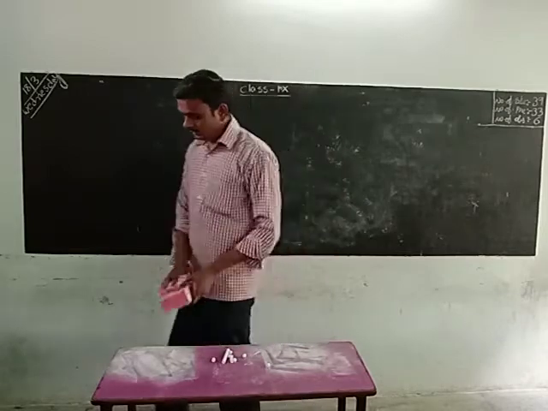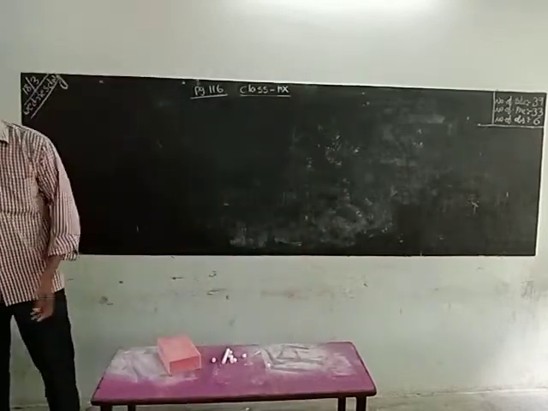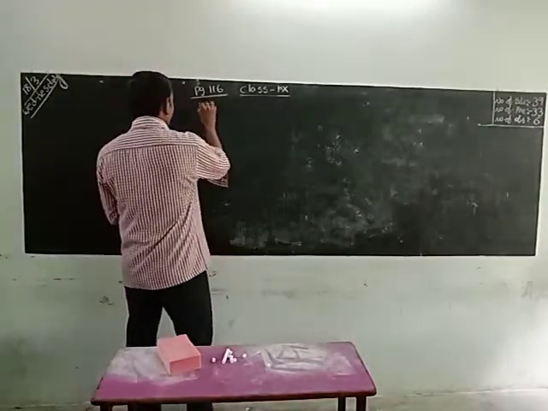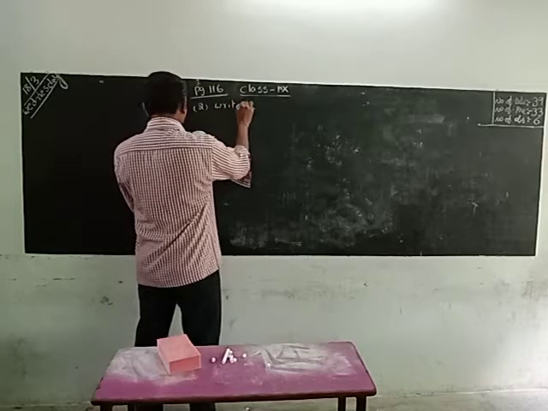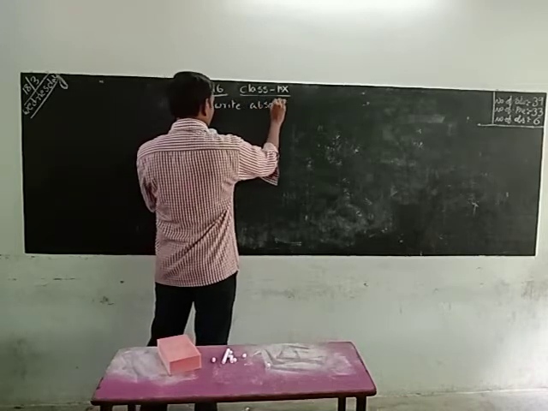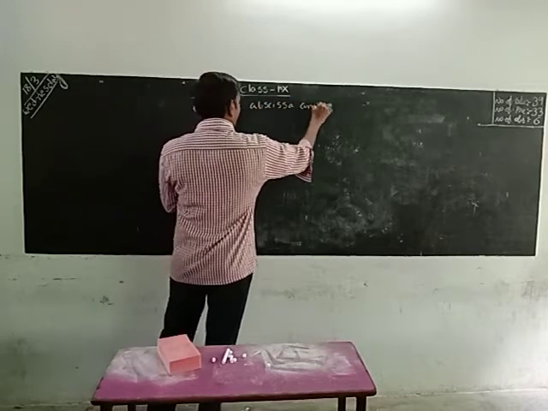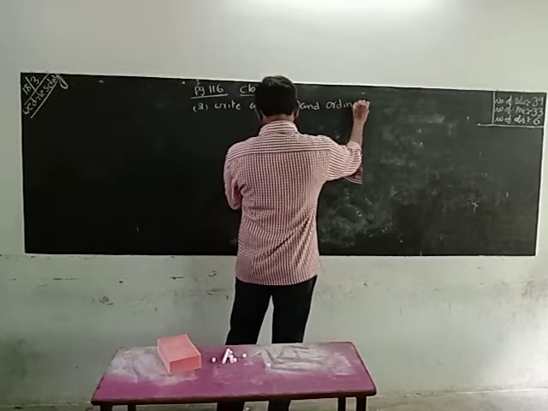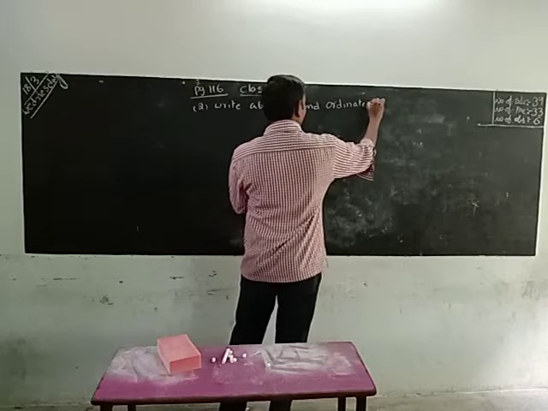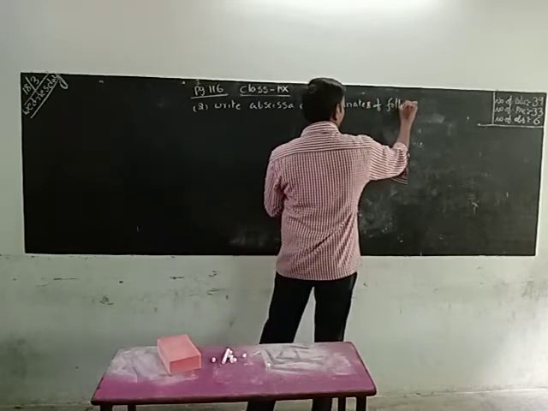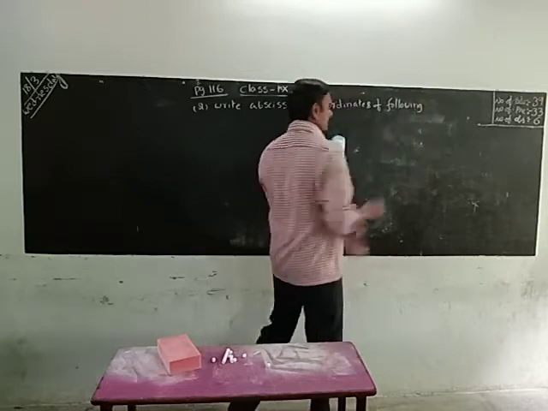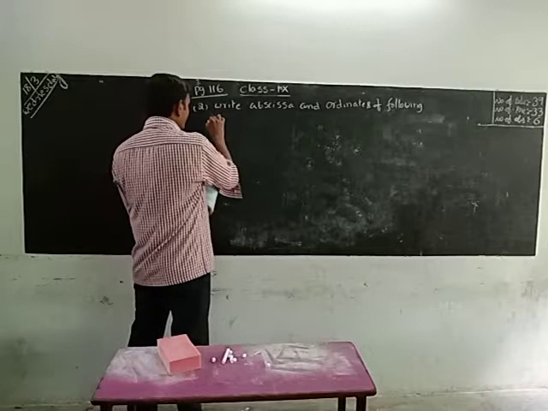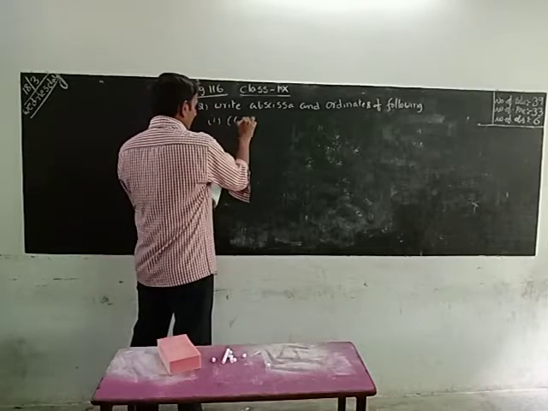Second one, very easy. Write the axis and ordinate of the following. Okay, see here. First question: 4 comma minus 8.